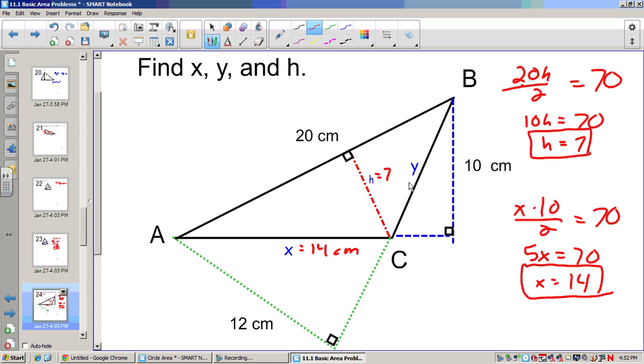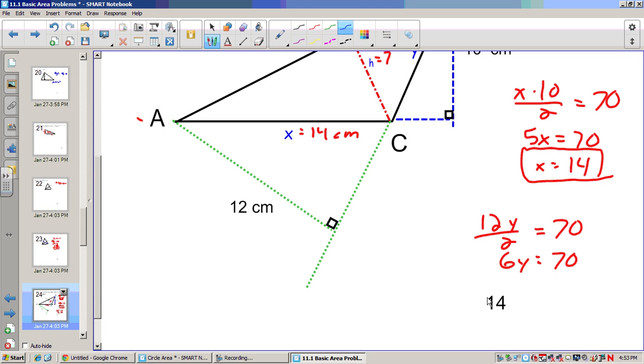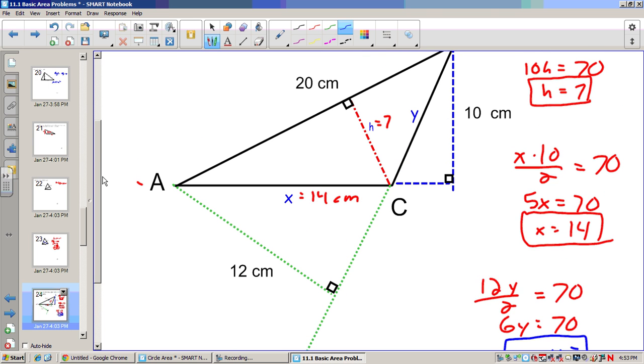Now if this is y, the height for y would be perpendicular to y, which would be 12. So 12 times y divided by 2 would be 70. So 12 times y divided by 2 would give us 6y. So now we have to divide 70 by 6, and we have 11.6 repeating. So y equals 11.6 repeating. So those are those three values.